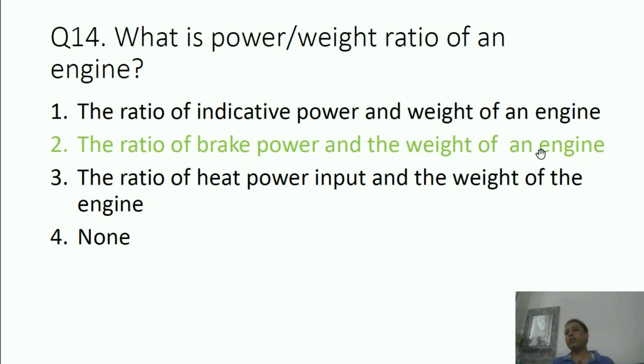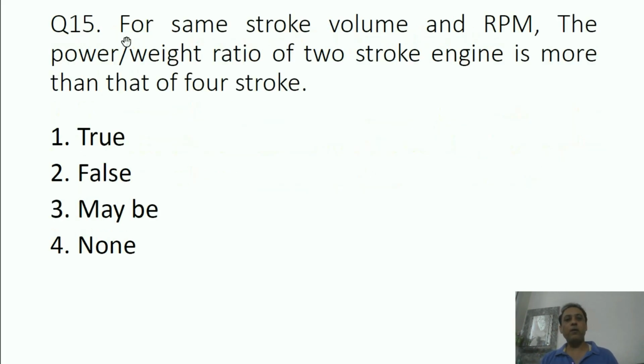Suppose some engine is producing 100 kilowatts and its weight is say 10 kg. So 100 by 10, 10 is the power by weight ratio of the engine. So simple. The amount of power the engine develops divided by its own weight is called power by weight ratio.